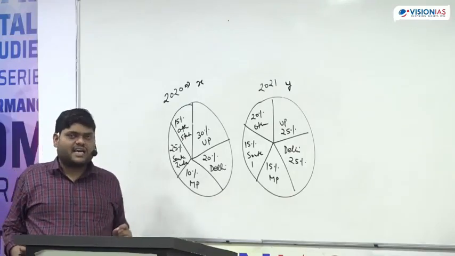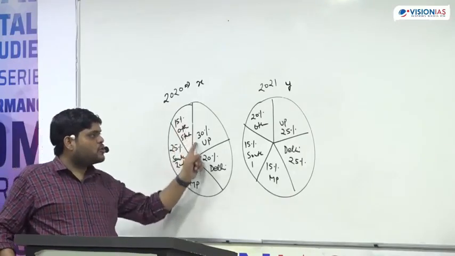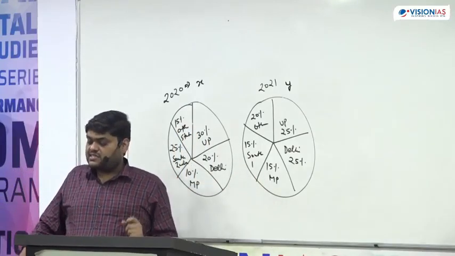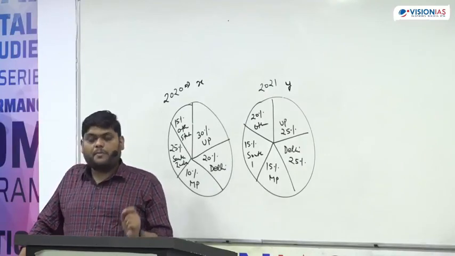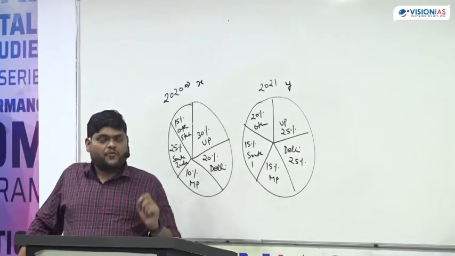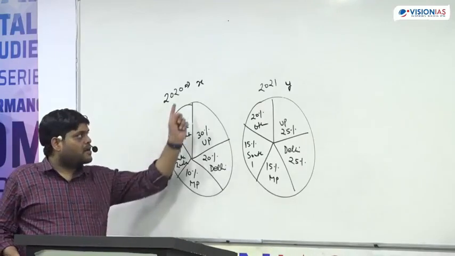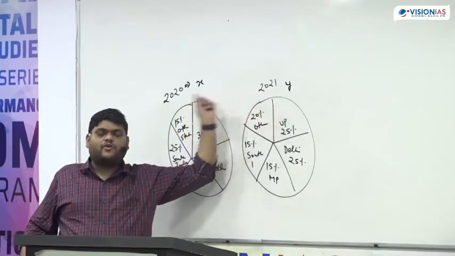And what is the reason? The reason is we don't know the base value. Devashish, Neha, the answer will be can't be determined. And why are we not able to find out the answer? Because we don't have the base value.